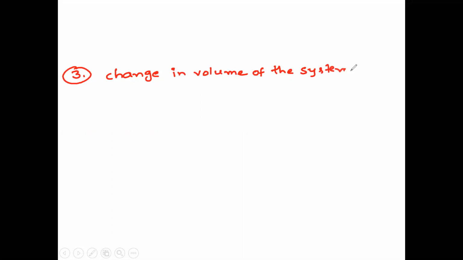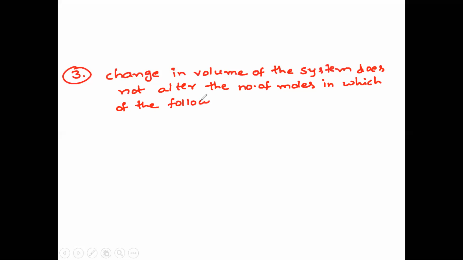Change in volume of the system does not alter, alter means change, the number of moles in which of the following equilibrium. This is the question.